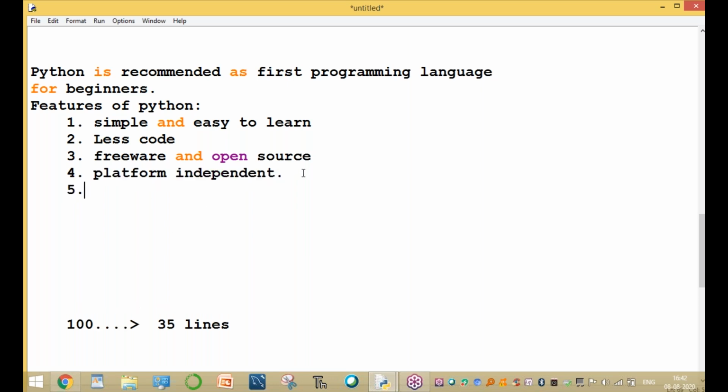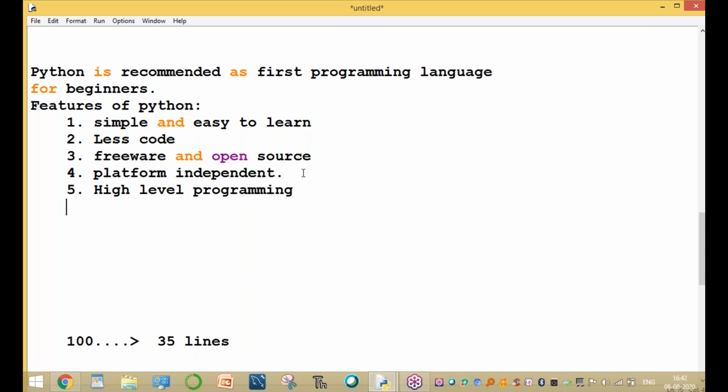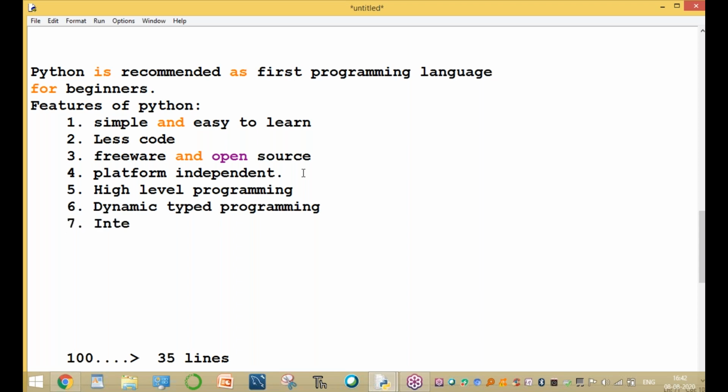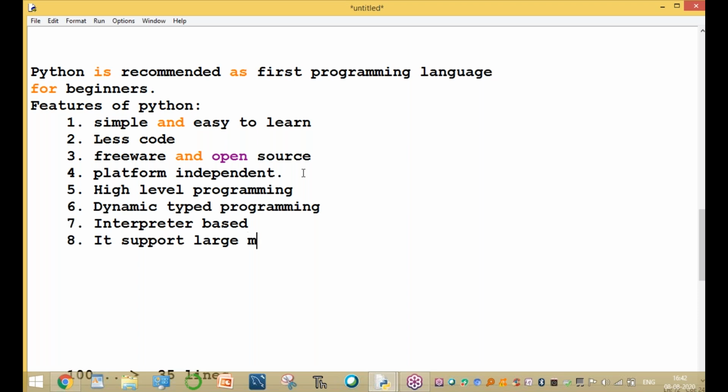Another one is that it is a high-level programming language, which means completely English-like language. It is a dynamic type of programming language. It is an interpreter-based programming language. It supports a high number of modules, or large modules.